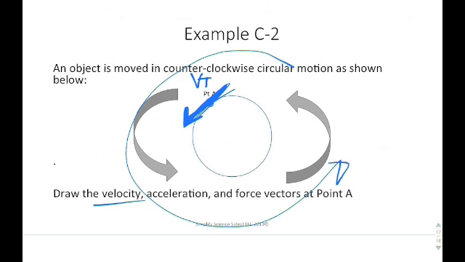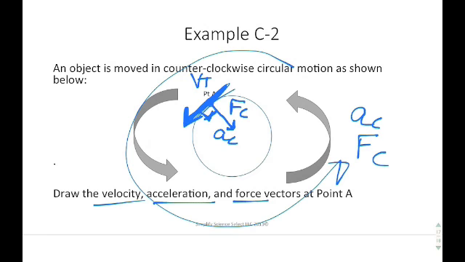Now remember, the acceleration and the force are both a sub c and F sub c. That means they're directed towards the exact center of the circular path. So this could be called Fc and ac. It's the same vector. Just so you know, these two are perpendicular to each other. They're always at 90 degrees.